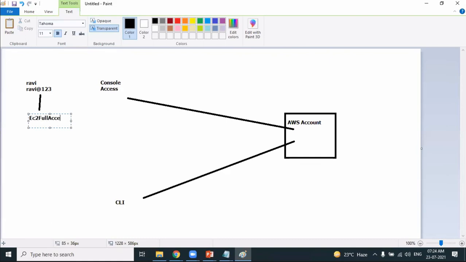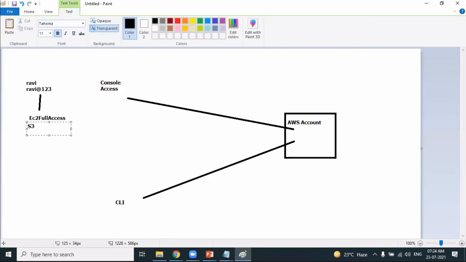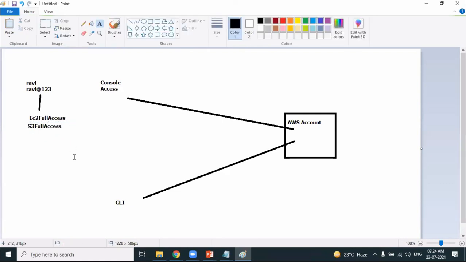This is the policy which you have attached to Ravi. That means Ravi can connect to the AWS account and can work with EC2 services. Can we add a second service, S3, also? Can one user have two policies? Yes, one user can have two policies. When you're searching the policies, search for the second policy and attach it. You can add the policies, no problem at all.